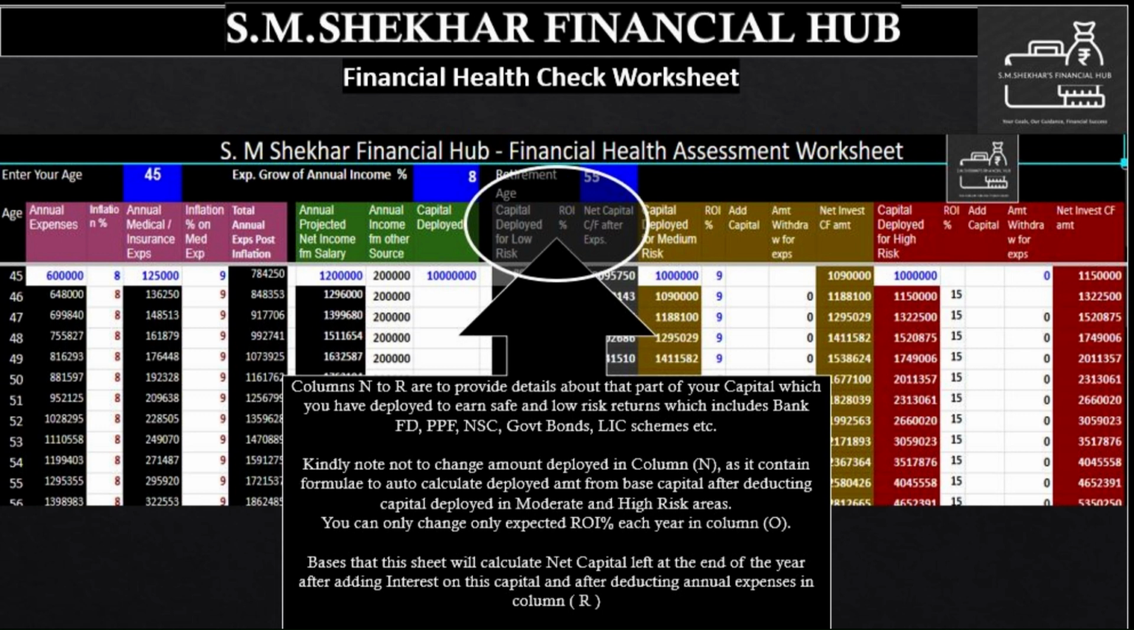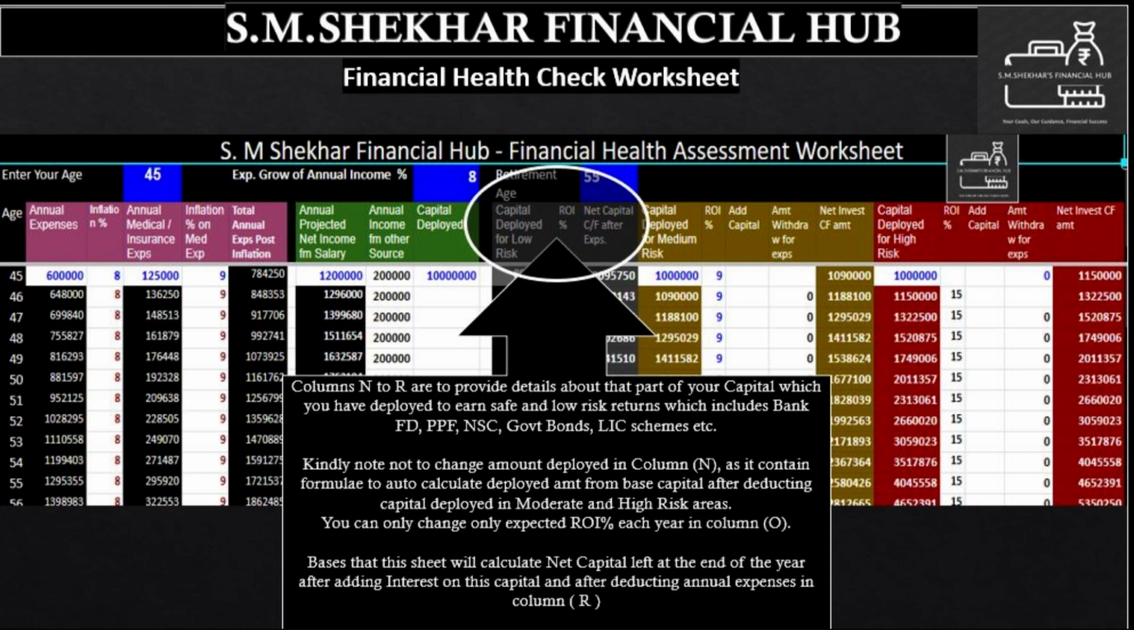If we see any row in column N highlighted in red, it means our income and capital fall short of our expenses, which is a danger sign. Which means now you will have to depend on someone to take care of your life.